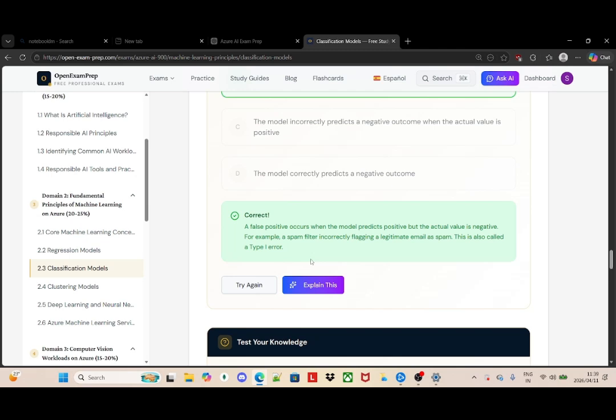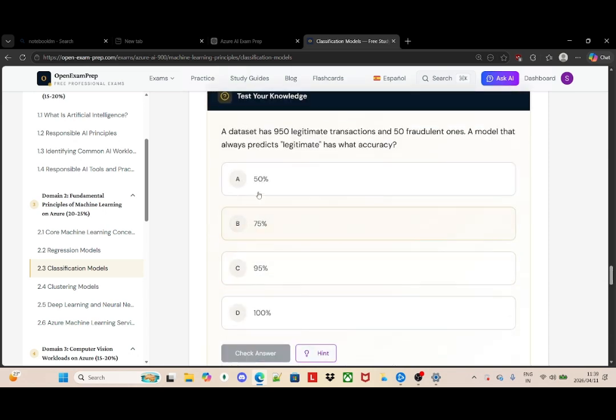It says yes, a false positive occurs when the model predicts the positive but the actual value is negative. For example, a spam filter incorrectly flagging a legitimate email as spam. This is called a type one error. Now we go to the next question.